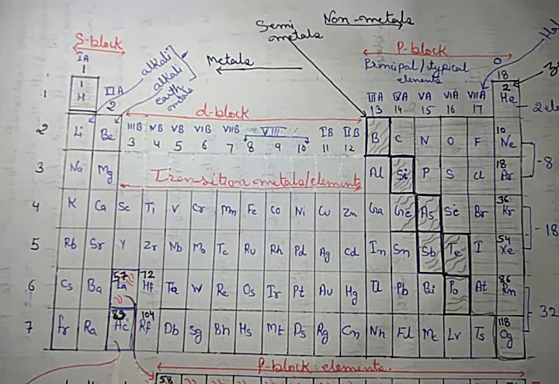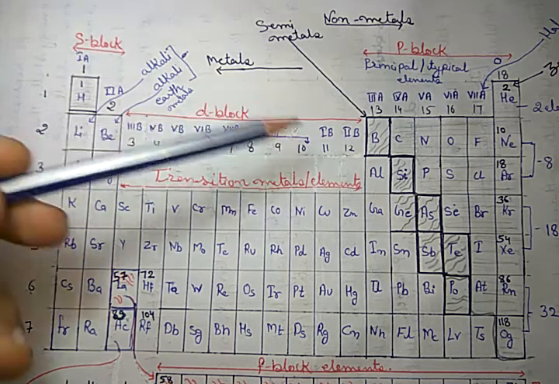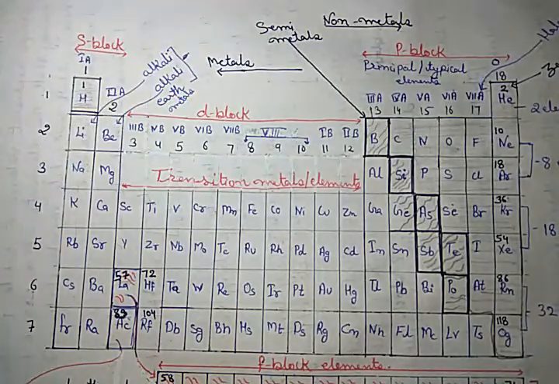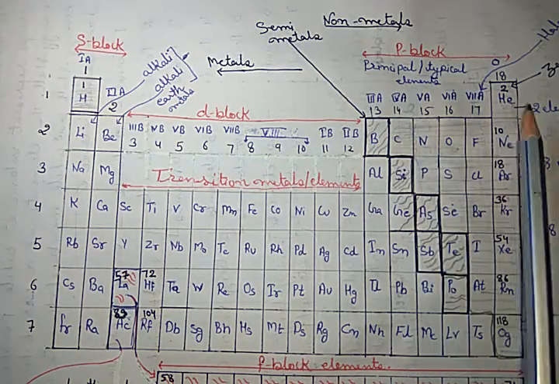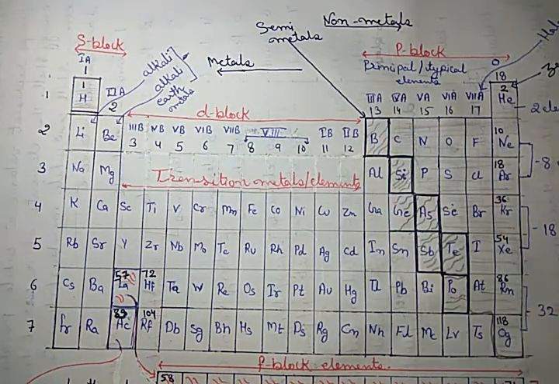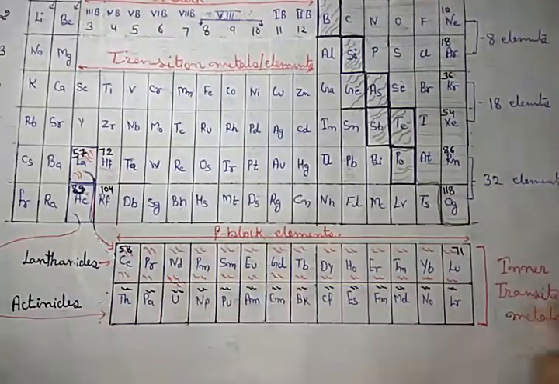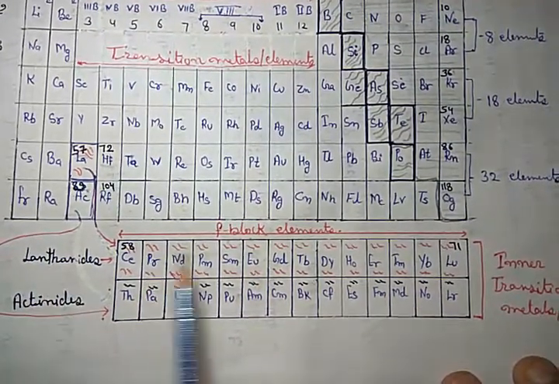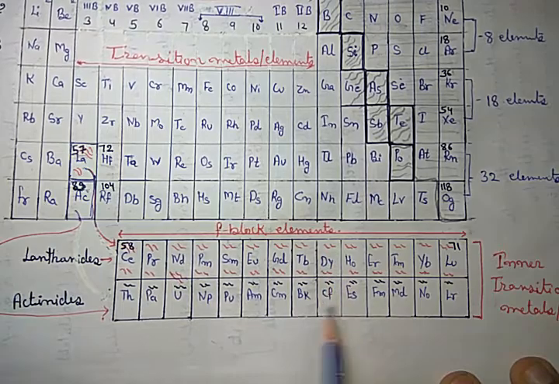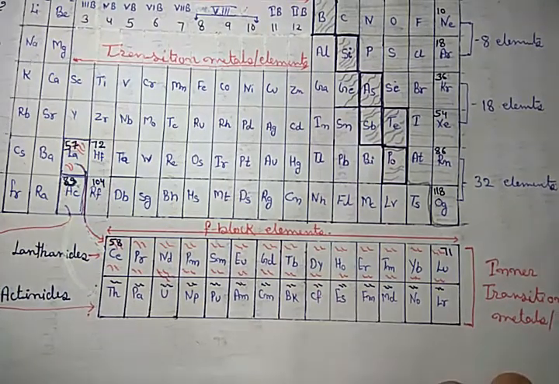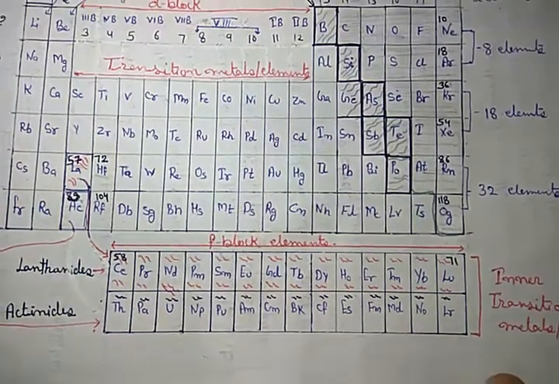Okay. The first and second groups are called the S block. The third to 12th groups are called the D block. The 13th to 18th groups are called the P block. And the lanthanides and actinides, the 14 elements, are called the F block.